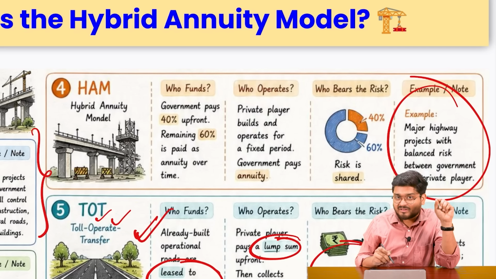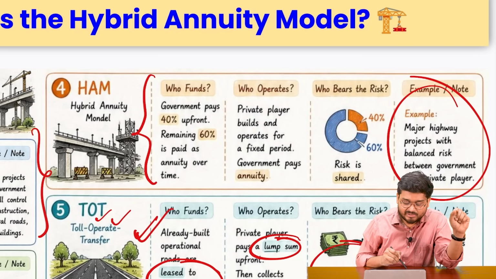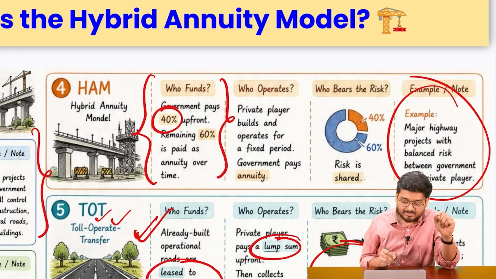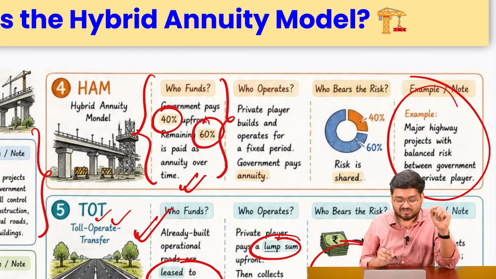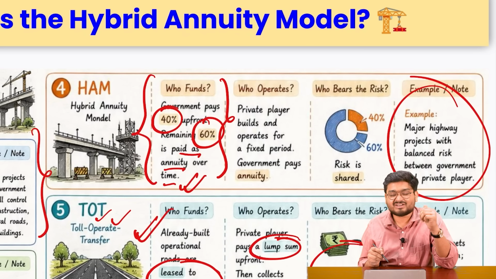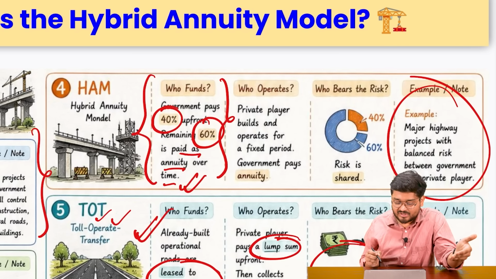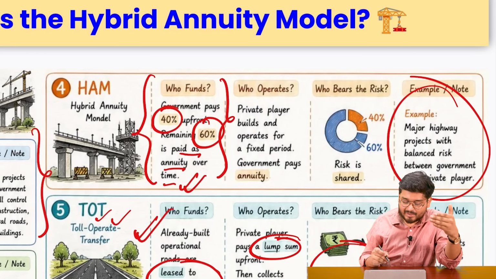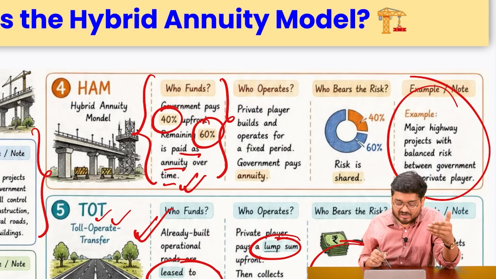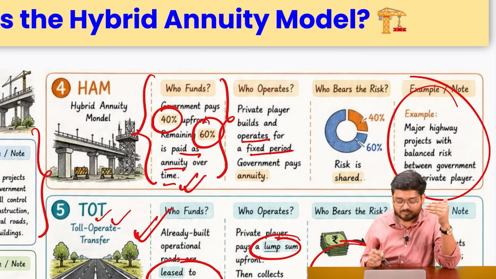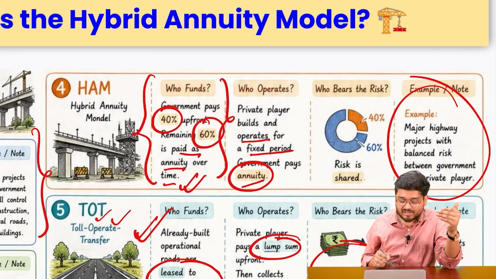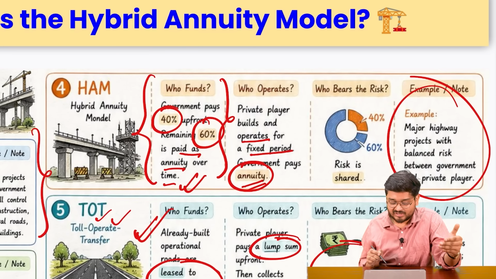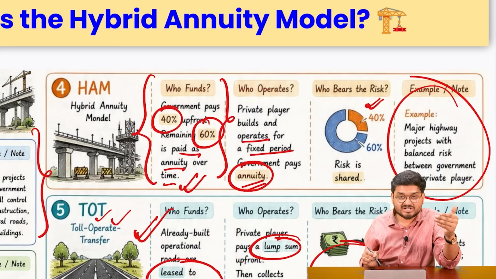And that is where a very clever arrangement is done on a financial level. Government will be paying 60% money, and the remaining 40% money will actually be paid as annuity to the private sector over time. So here the private sector can access these funds from the banks and various other players, right? And it will be operating for a fixed period. Government will be paying these annual percentages. So the risk is kind of shared between the private and the government.